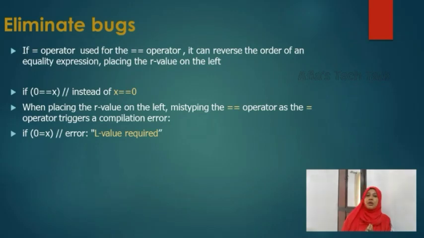So the bug, the syntax error, will be shown as L value required. That means the R value is kept on the left side and we mistyped the double equal to operator as equal to only. It will form a compilation error and the error will be shown as L value required. So if you are clear with the L value and R value concepts, it will help in eliminating bugs while writing your programs. Okay.